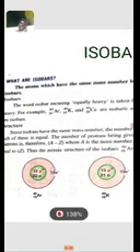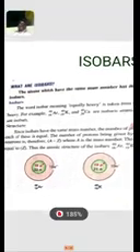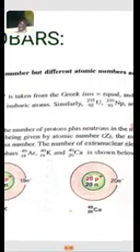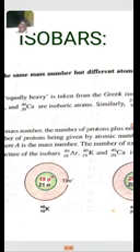For the structure of these three elements: argon 40 with atomic number 18 has 18 protons and 22 neutrons in the nucleus, and 18 electrons in the argon orbitals. Potassium has 19 protons and 21 neutrons in the nucleus, and 19 electrons surrounding the nucleus. And calcium has 20 protons and 20 neutrons in the nucleus, and 20 electrons surrounded by their orbitals. So what are isobars?